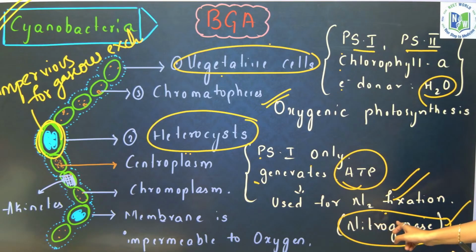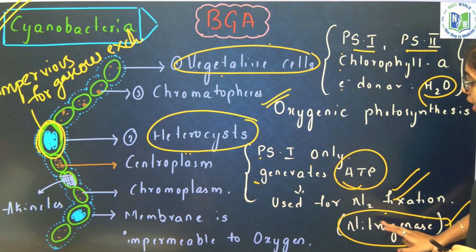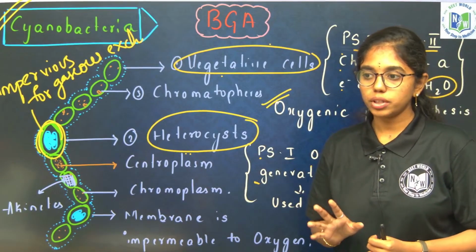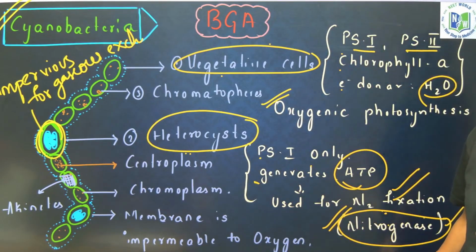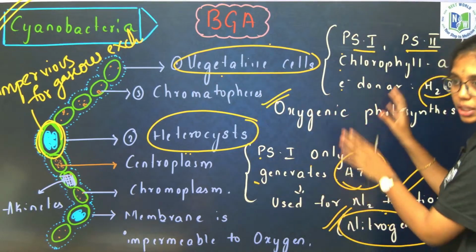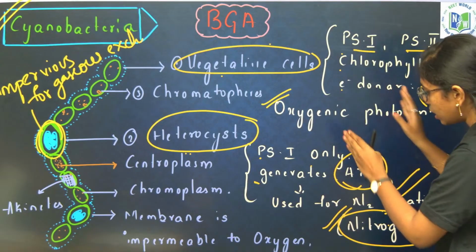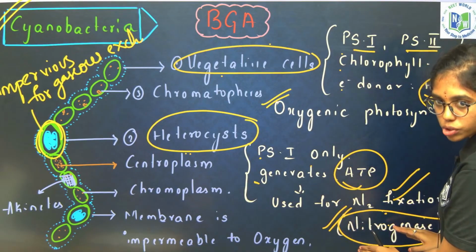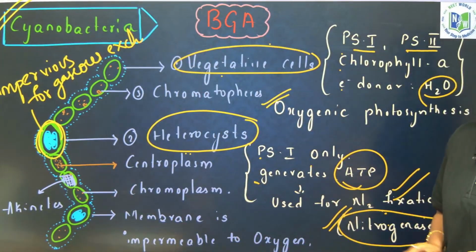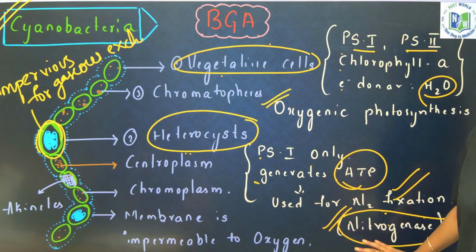For nitrogen fixation here, what enzyme do we require? Nitrogenase is the enzyme. This nitrogenase will function only in anoxygenic conditions. Understood? Nitrogenase will function where? Only in anoxygenic conditions. In oxygenic conditions, nitrogenase will be inactive. So, though vegetative cells are releasing oxygen, conducting oxygenic photosynthesis, the effect will not be on nitrogenase because the wall layer of heterocyst is thick, impervious for gaseous exchange. Understood my point, everyone?